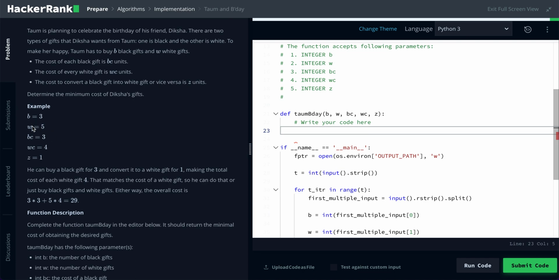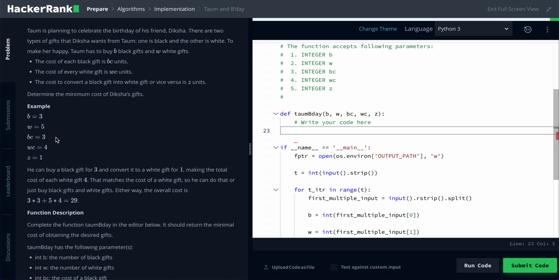Black here is cost 3 for each black item, and white here costs 4 for each white item. And you actually have the option to exchange the item for a cost of 1. So if you bought a black item, you could convert it to a white item for an additional 1 cost.